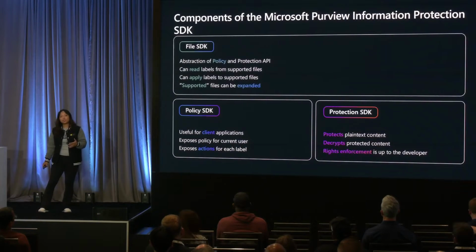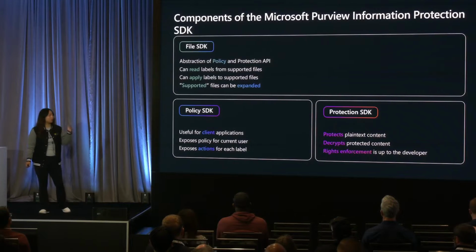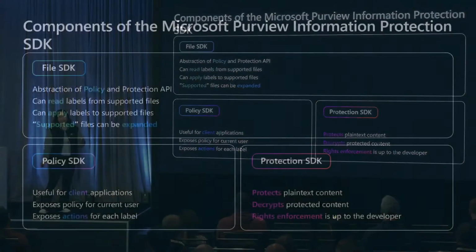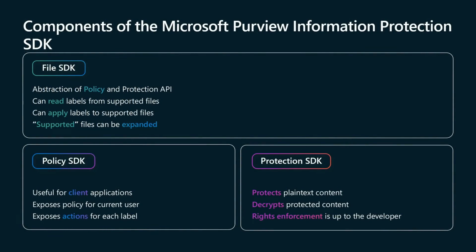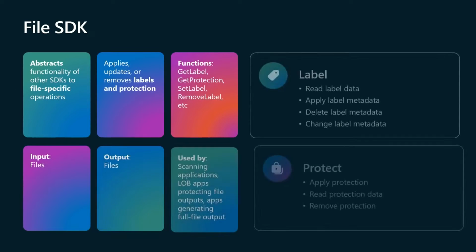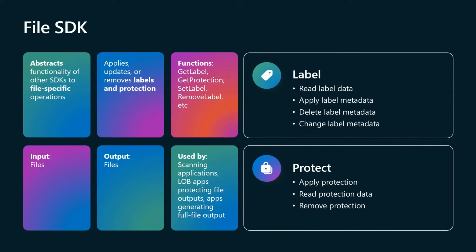Now, the MIP SDK is composed of 3 components. Chances are, unless you're diving deep into the protection stack for the protection SDK, or deep into the details of labels with the policy SDK, for applications that are reading and writing sensitive data, you want to use the file SDK. The file SDK helps your application understand and modify labels.